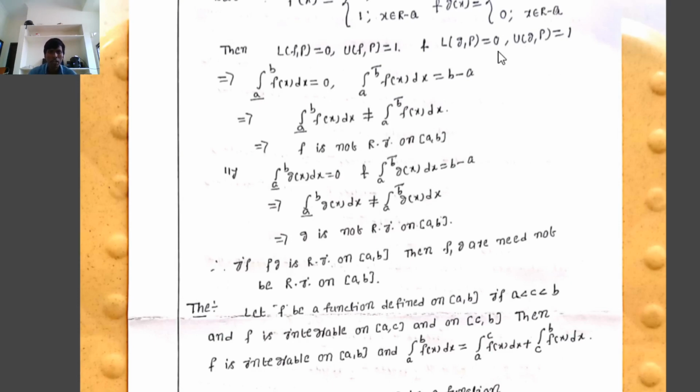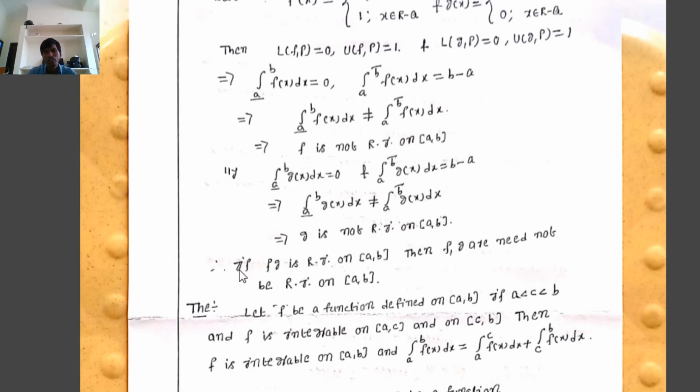Similarly, L(g,P) equals 0 and U(g,P) equals b minus a. Therefore the lower Riemann integral of g(x) dx, the supremum of L(g,P), is automatically 0. The upper Riemann integral of g on the closed interval [a, b], the infimum of the upper Riemann sums, where each equals b minus a, implies the upper integral of g(x) equals b minus a. Therefore the lower Riemann integral of g is 0 and the upper Riemann integral of g is b minus a, both are not equal, so g is not Riemann integrable on the closed interval [a, b].